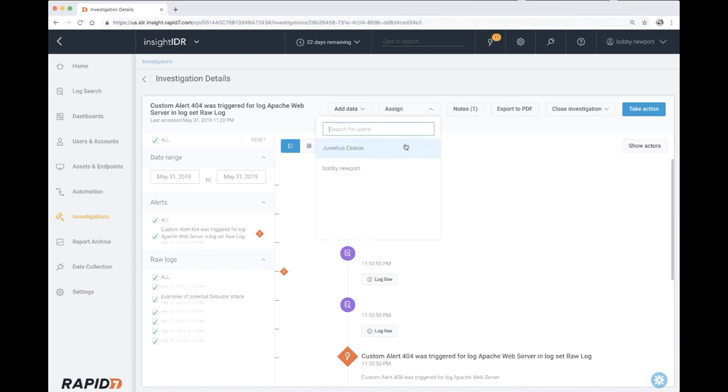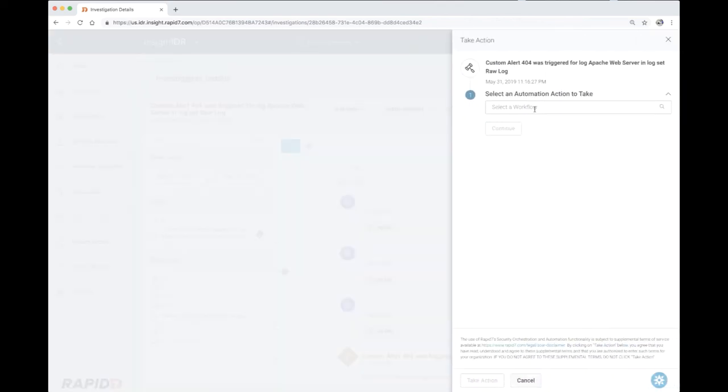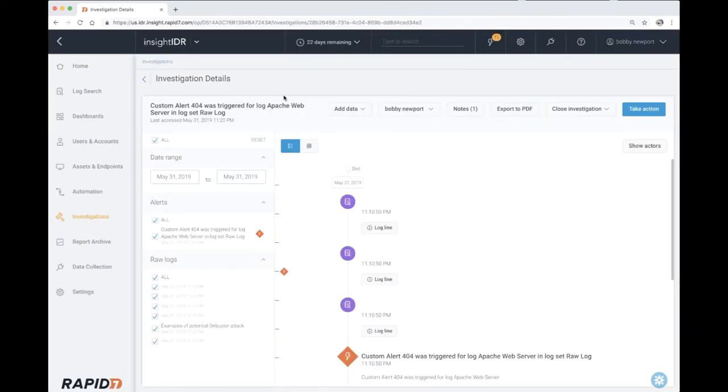Another feature we could take advantage of here would be the take action feature, which allows us to quarantine an asset that we see acting malicious. Due to this being an exercise, we're going to let them continue, but at this point, it would be game over for a curious gold farmer.